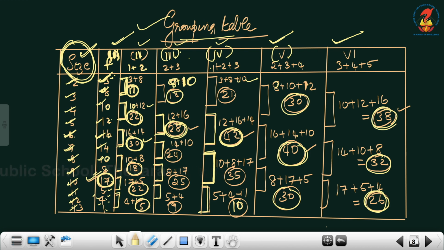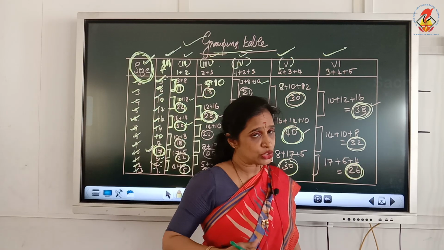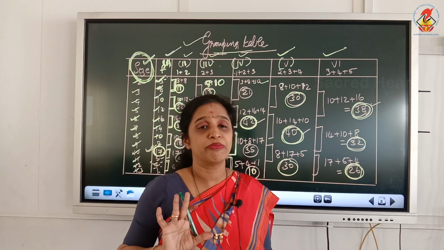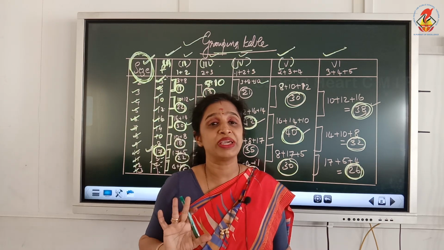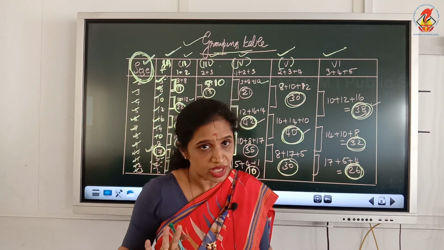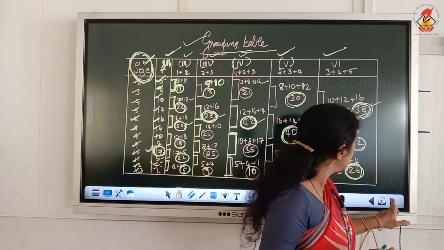Then the last column, 38 is the highest number. You got 38 by adding 10, 12 and 16. 10, 12 and 16 belong to sizes 4, 5 and 6. So this is how you have to proceed. From each column you have to round off the biggest number and put the tick. Therefore it will be easy for you to check.